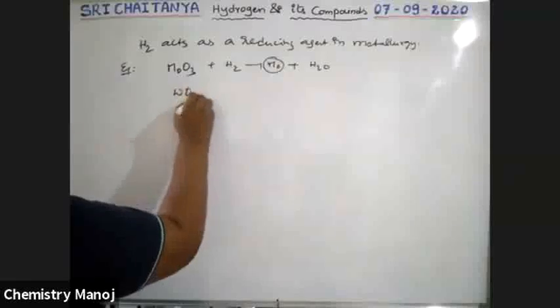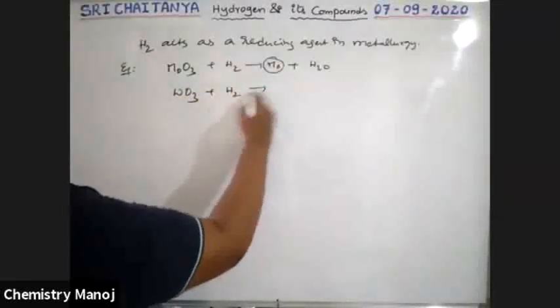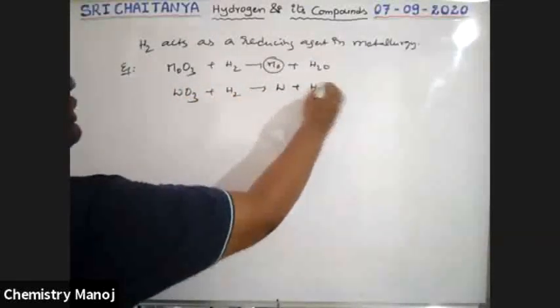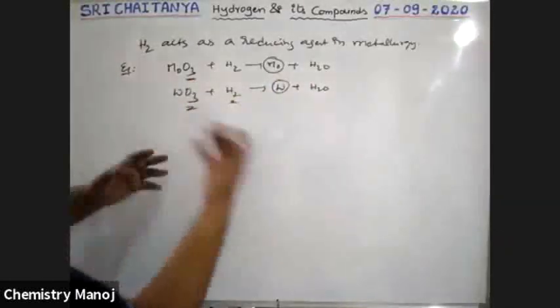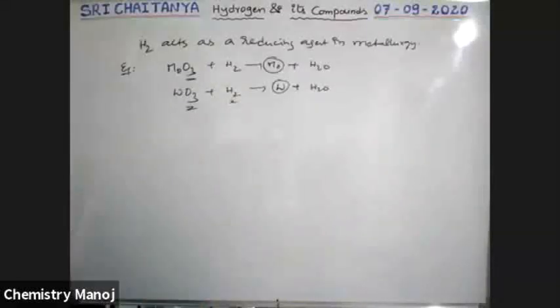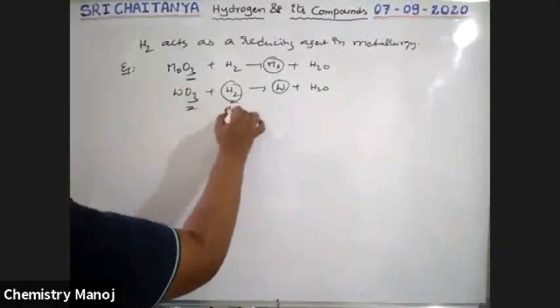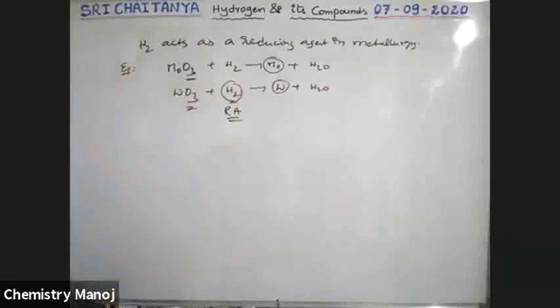Tungsten oxide reacts with hydrogen to give W plus H2O. Tungsten metal is collected. That means oxygen is removed with the help of hydrogen. Removal of oxygen from the material is called reduction, that is with the help of hydrogen. Therefore, hydrogen acts as a reducing agent.